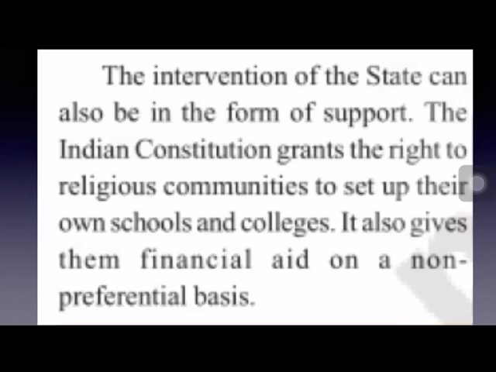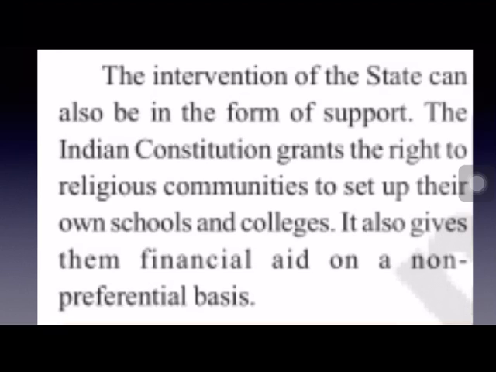And this intervention of the government in religious matters may also be in the form of extending support. By extending support to the religious communities, the government may interfere in religious matters. For example, the Indian Constitution under Article 29 grants the right to the minorities to protect their own language and culture.